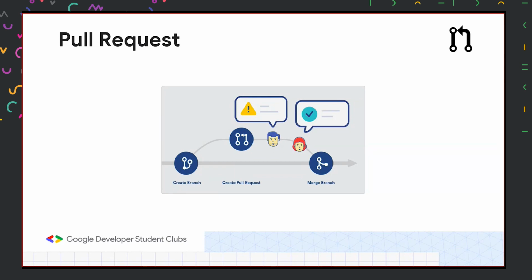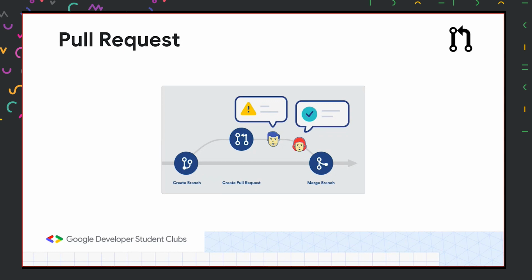Pull requests. In the stage where the issue was created, we get to know the issue, and we are requested to make changes to the code. The owner of the repository has agreed to that. So now we'll fork the code, we'll copy the code, and then we'll make the necessary changes that we want to make. For example, if we take the same function of maximum of two numbers, and maybe I used the wrong operator for comparison, I can copy the code, make the changes, and then commit it. That is, I can save the changes to my copy, and then I can ask for a pull request.